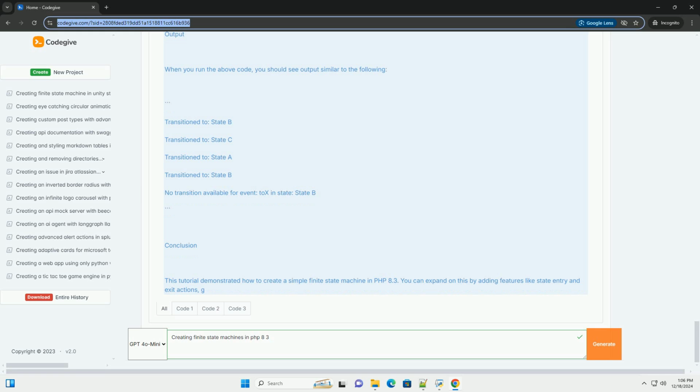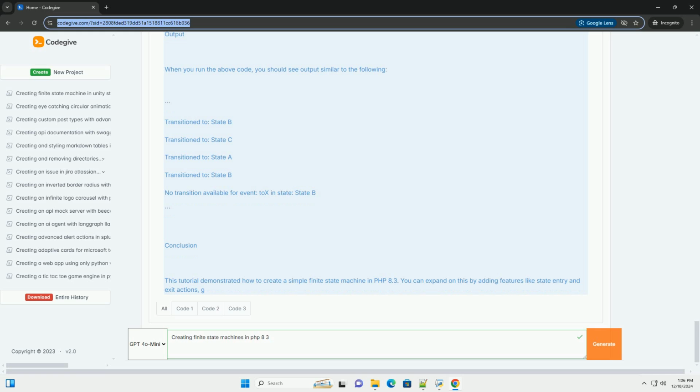Public function handleEvent(string $event): void. Foreach ($this->transitions as $transition). If $transition->getFrom()->getName() equals $this->currentState->getName(), and $transition->getEvent() equals $event, then $this->currentState = $transition->getTo().